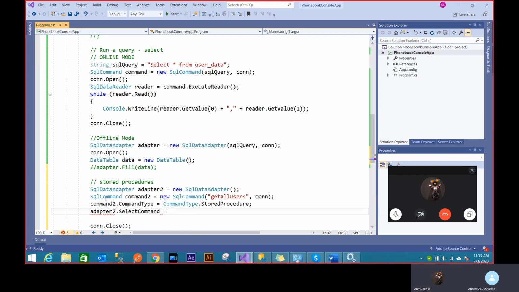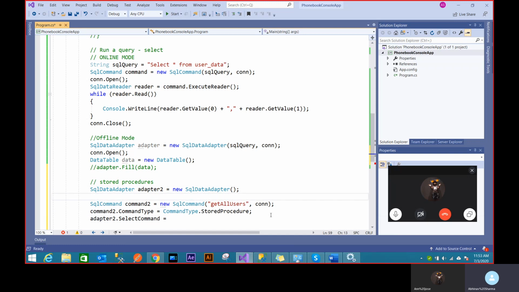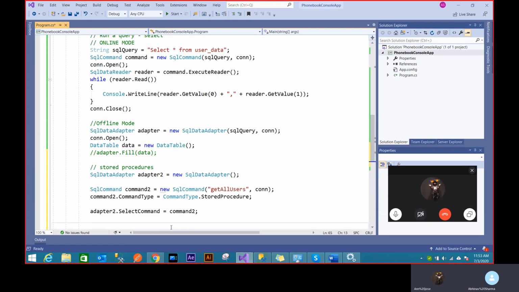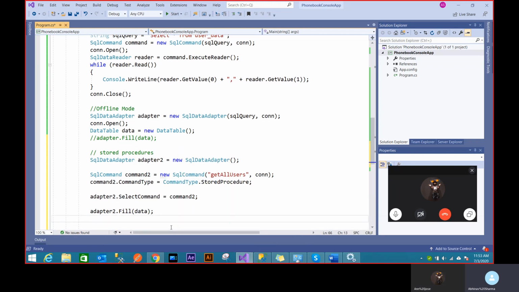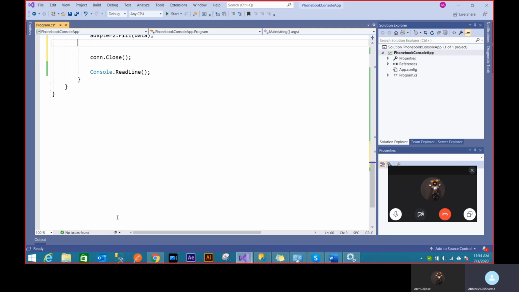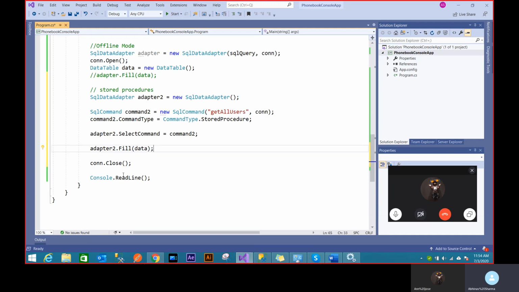But if you think about it, this command that I've created has no connection with the SQL adapter anywhere right now. I have to somehow tell the adapter to use this command. So then I connect this command too. Now everything is done. Now the adapter knows what function to call, whether it's a stored procedure or text. Now it can fill my data table automatically. Adapter.Fill and my data. If I run this, we should be seeing a similar thing again.